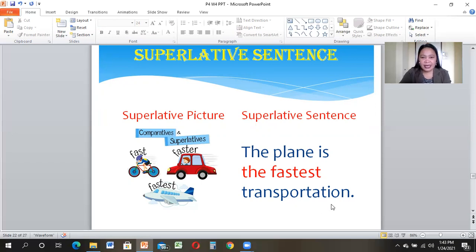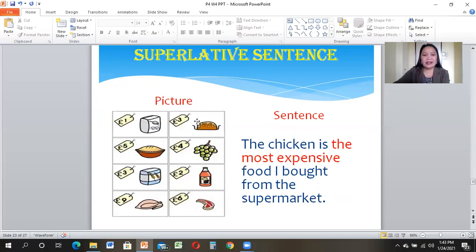Okay. Next example. Look at this example here. We have a superlative sentence again. Look at the picture. We have food. Let's say we are going to buy food in a supermarket and there they have prices. Okay, so look at the prices of each food here. Now, in this picture, we are comparing more than three kinds of food.